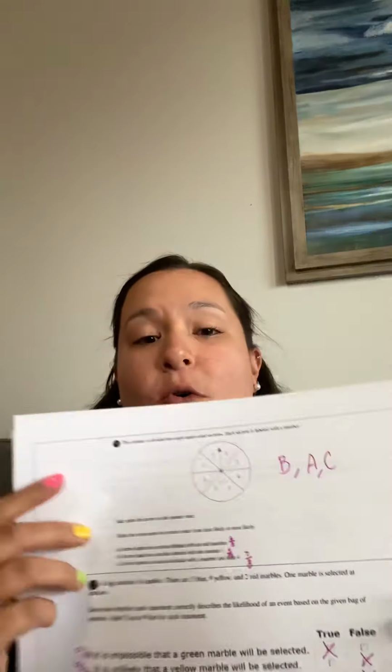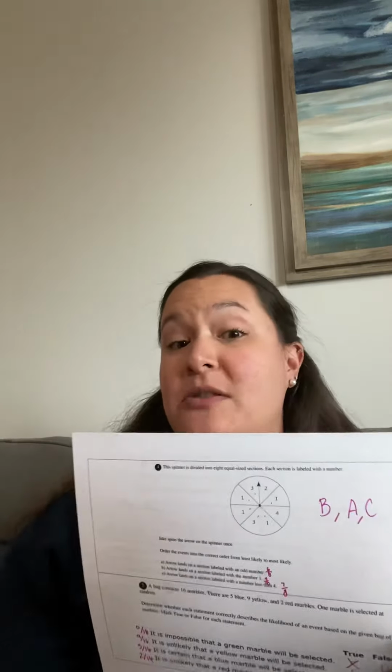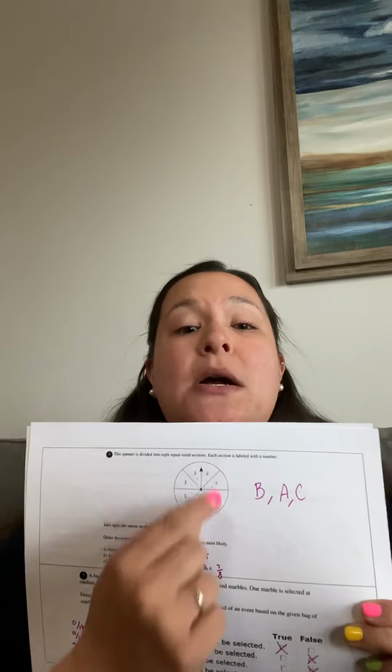Okay, on the next one, they want to know the order from least likely to most likely. Well, the least likely one is B, that an arrow lands in a section labeled with the number 1. There are 4 times it's labeled 1, so that would be 4 out of 8, which is the least. The next likely one would be that the arrow lands on a section with an odd number. There are 6 times that it's an odd number, so that'd be 6 out of 8, which is bigger than 4 out of 8, but not as big as the last one, that it lands on a number less than 4. There are 7 numbers less than 4, and 7 out of 8 is bigger than 6 out of 8, so that's why it's BAC.